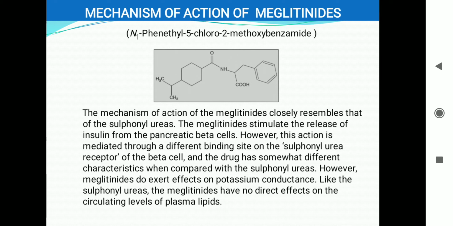Now in case of sulfonylureas, we have seen that it affects the efflux of potassium. Meglitinides also affect the potassium conductance. But unlike sulfonylureas, meglitinides do not have that much effect or direct effect on the lipids.